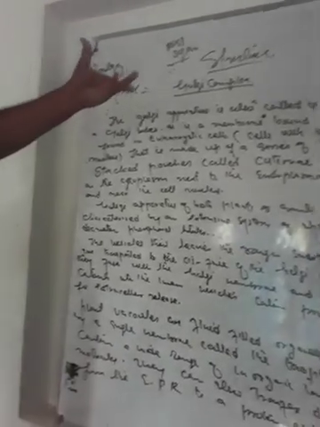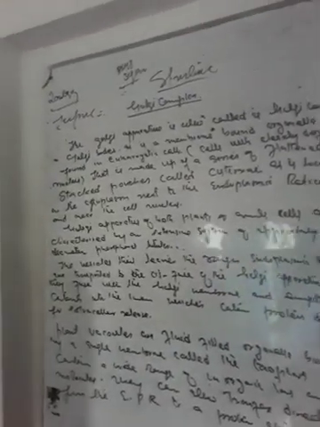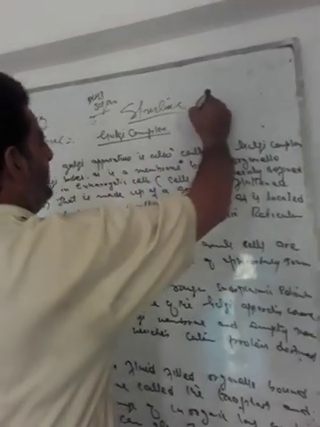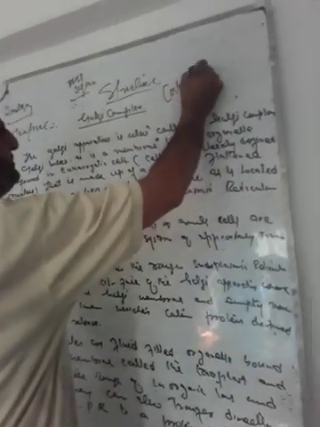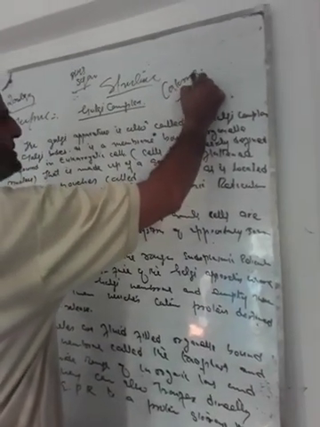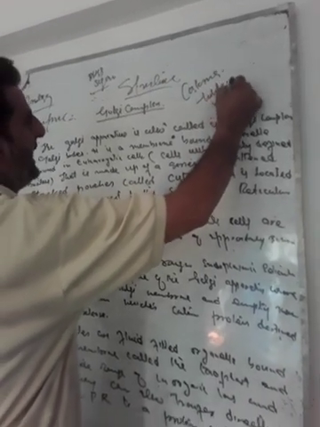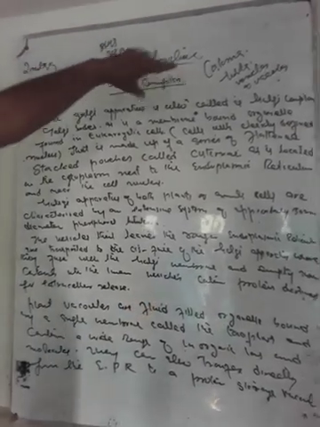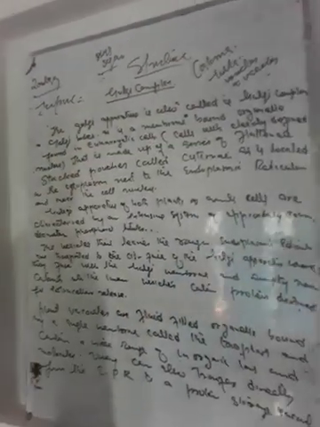Dear students, the structure of the Golgi complex is composed of four main components, that is cisternae, tubules, vesicles, and vacuoles. These are the four components which make up the Golgi complex, or in other words, we can say that the Golgi complex is composed of these four elements.